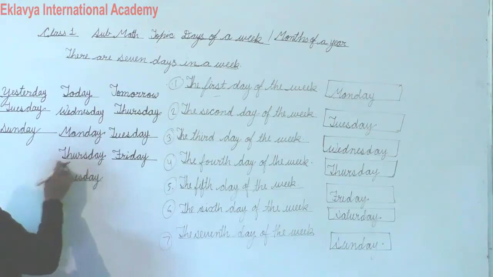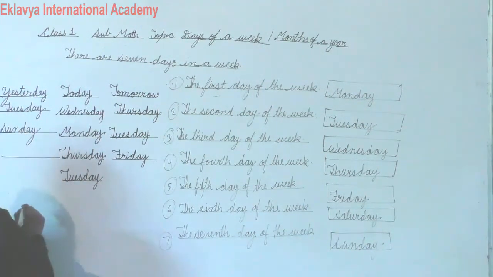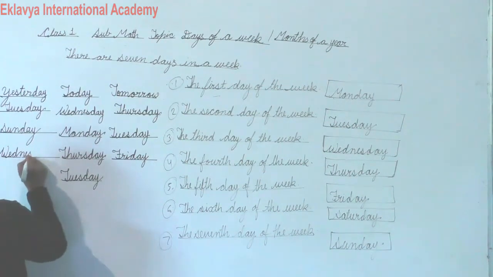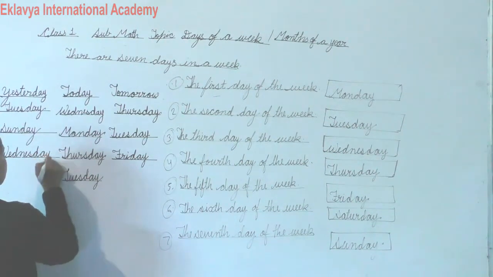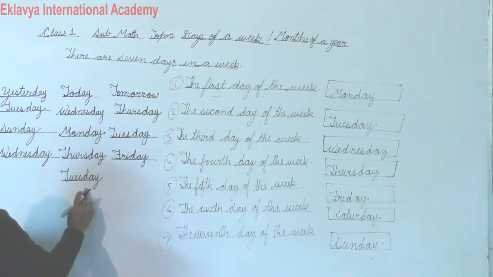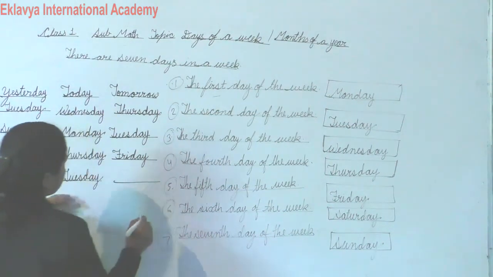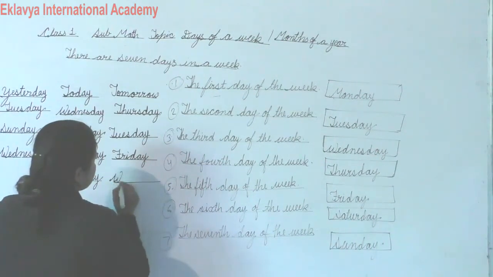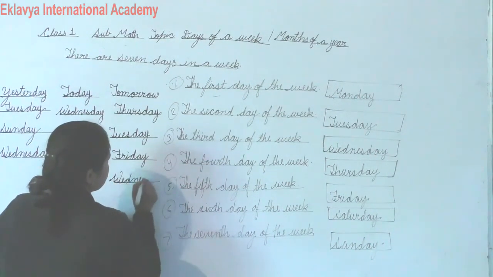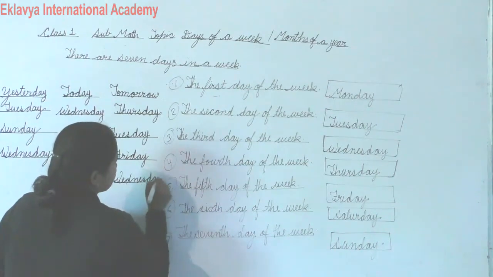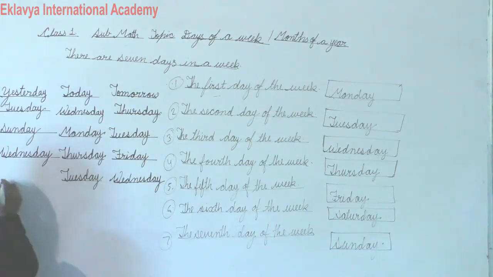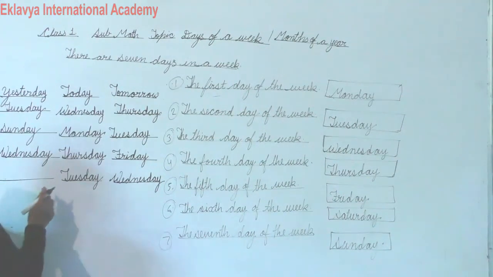And today is Thursday and yesterday is Wednesday. Okay, and today is Tuesday and tomorrow is Wednesday. And today is Tuesday and yesterday was Monday.